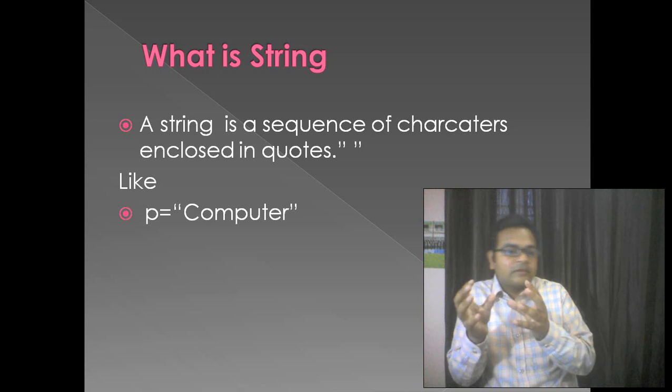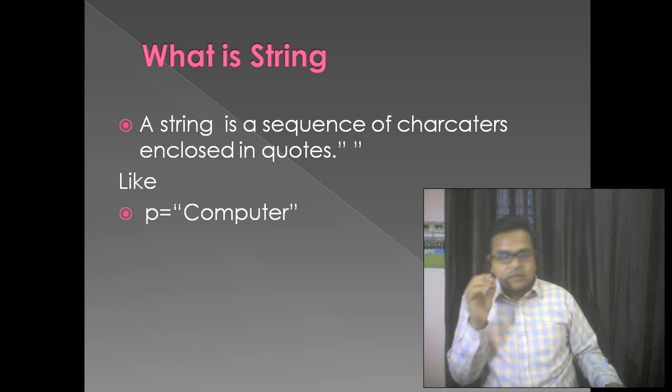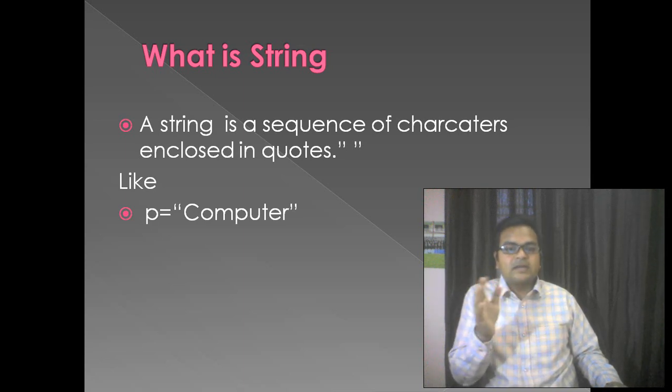Whatever the value, this computer is data, and it has been stored in the variable P. So we can say that P is a string type of variable containing computer in its respective locations. This is the way we define the P variable. Clear?